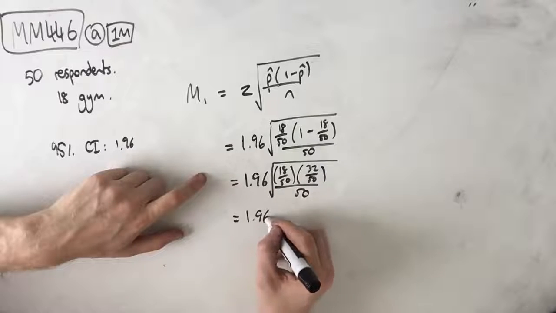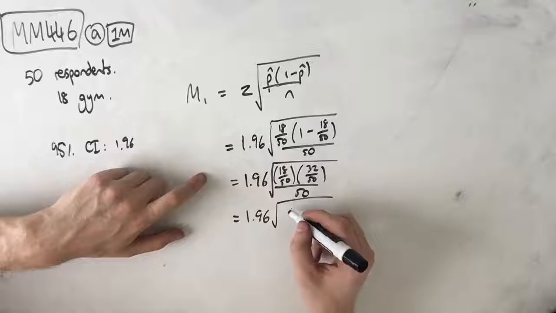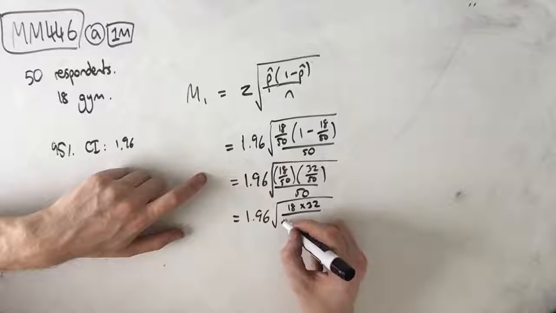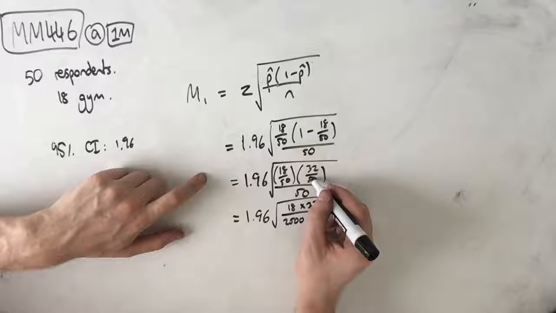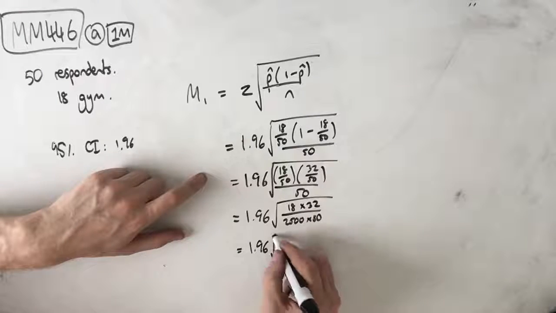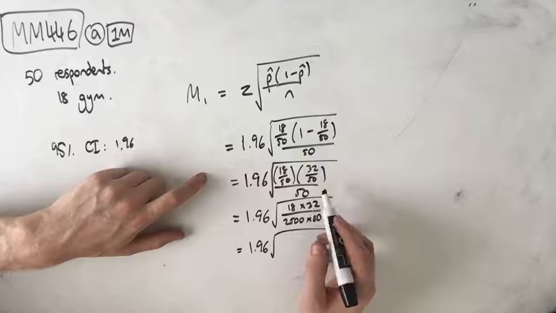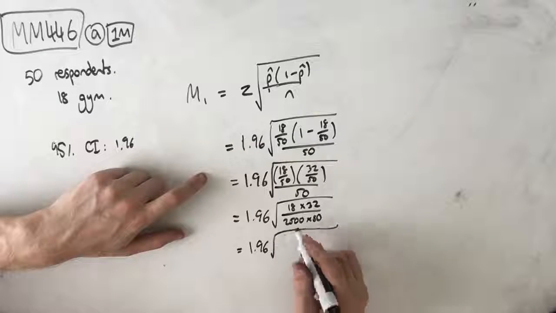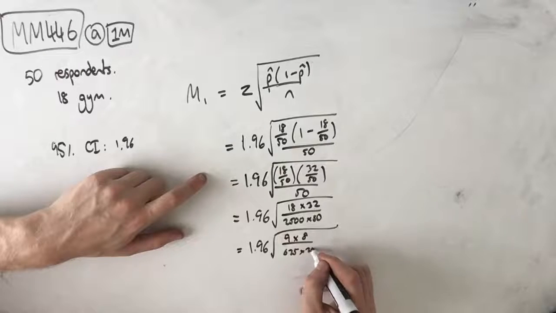and we get 1.96 outside of 18 times 32 over 2,500 times 50, right? Because we've got this 50 and this 50, which is the 2,500, and then we're multiplying that by the 50 on the bottom, which equals 1.96 over, and now just simplifying this down, taking out common factors, we get 9 times 8 over 625 times 25.